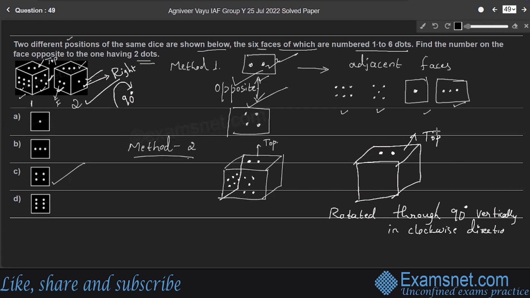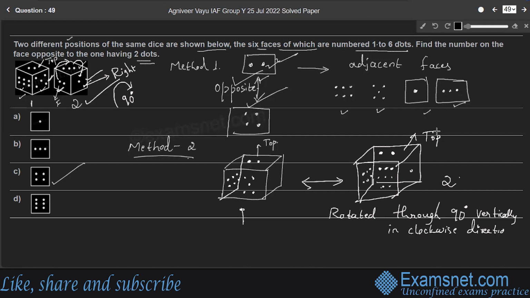If the face having 2 goes to the top face, the face having 3 will go to the back face. So the face having 3 becomes the back face, behind. Now compare these two, the first and second position. In the first position, the face having 5 dots is the front face, 1, 2, 3, 4, 5, and the face having 6 dots is the left face.